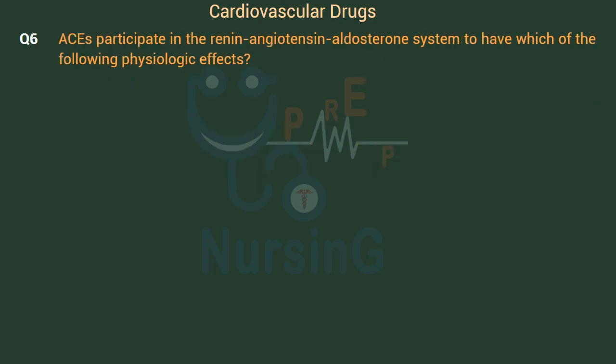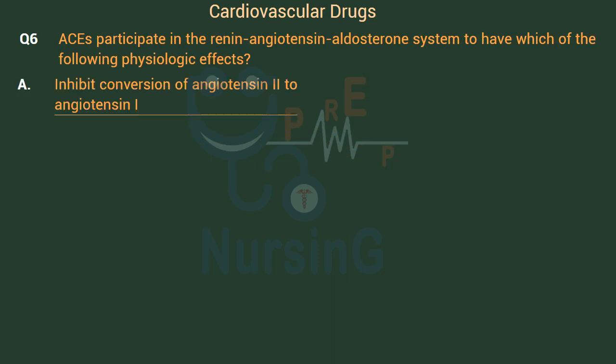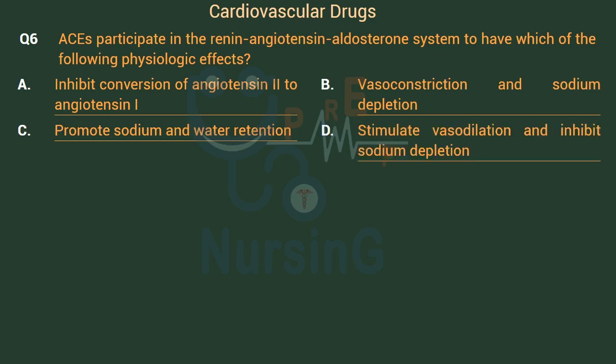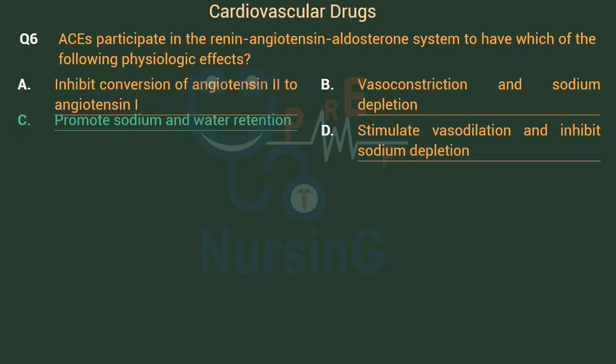ACEs participate in the renin-angiotensin-aldosterone system to have which of the following physiologic effects? Option A, inhibit conversion of angiotensin I to angiotensin II. Option B, vasoconstriction and sodium depletion. Option C, promote sodium and water retention. Option D, stimulate vasodilation and inhibit sodium depletion. Right answer is Option C.